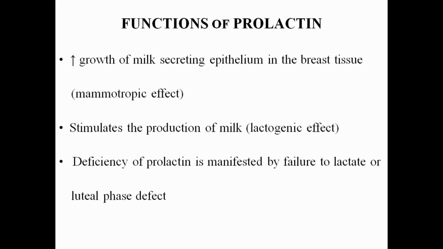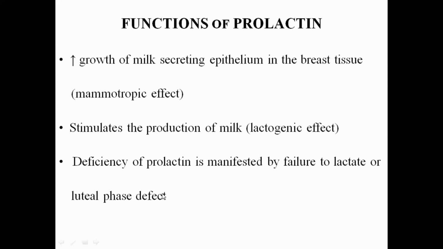That's called the luteal phase, and the defect is caused by the deficiency of prolactin. Okay, these are the functions of prolactin. Number one is the increased growth of the milk secreting epithelium in the breast tissues. That's called the mammotrophic effect. The second is that it stimulates the production of milk. That's called the lactogenic effect. Deficiency of prolactin will result in the failure to lactate or the luteal phase defect.